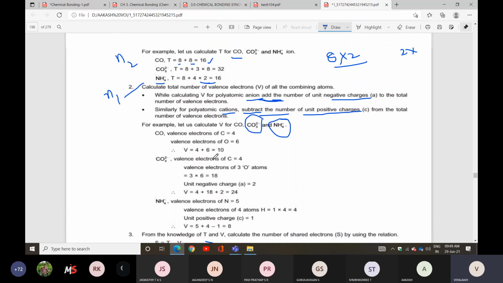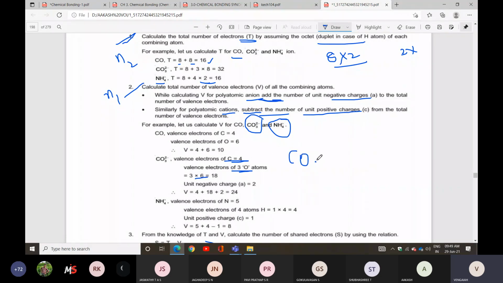So look here. We already worked out the total number of valence electrons. Carbon contains 4 valence electrons. The 3 oxygen atoms also have valence electrons, each oxygen containing 6. So in the CO3 minus 2 condition, 1 carbon is 4, and 3 oxygens is 3 into 6, 18. Minus 2 charge is nothing but gain of electrons, so plus 2. The total is 24 valence electrons.